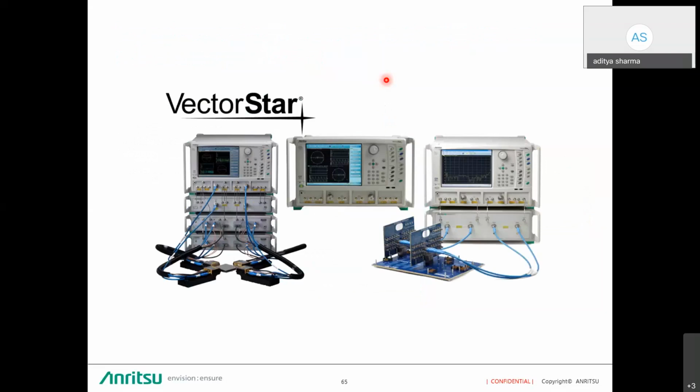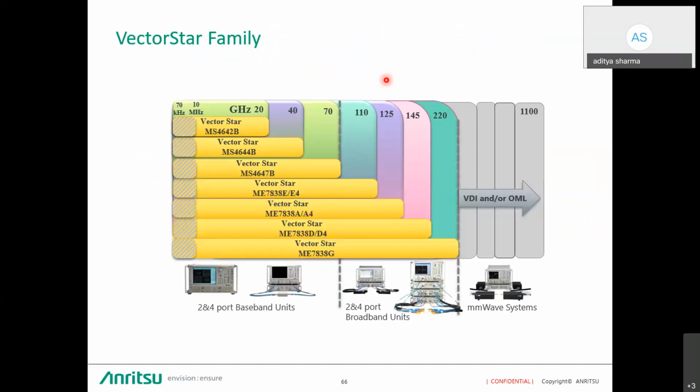So VectorStar is the higher-end product. For the customers who are working on active measurement as well, they need different configurations. They want 2-port or 4-port or different modules, and they can go for it. Now the best part about this VectorStar is it starts from 70 kilohertz. We have a 10 megahertz option. Starts from 20, 40, 70, and now we have added a few more models as well, which is 110, 125, 145, and 220 gigahertz directly, which is a single unit, single sweep. Starting from 10 megahertz, it goes up to 220 gigahertz in a single sweep.